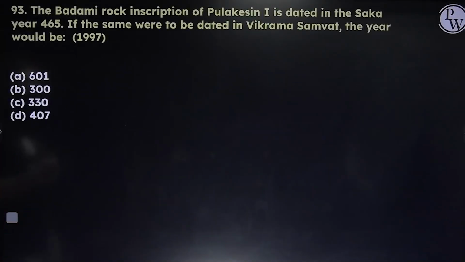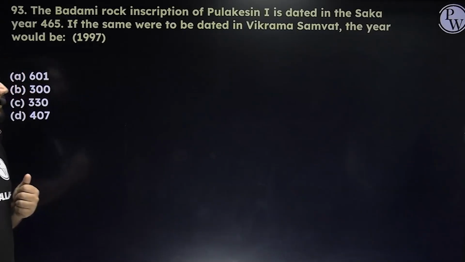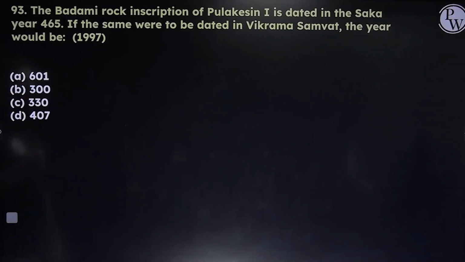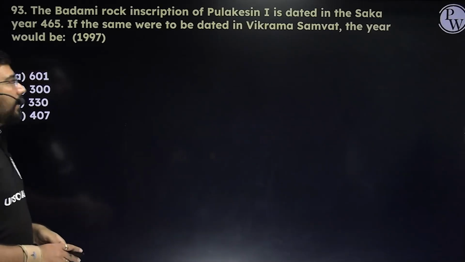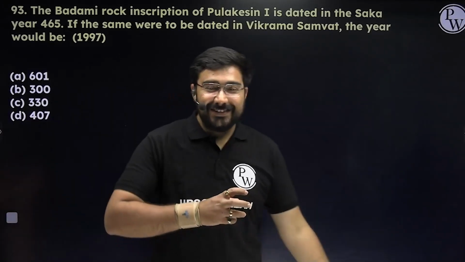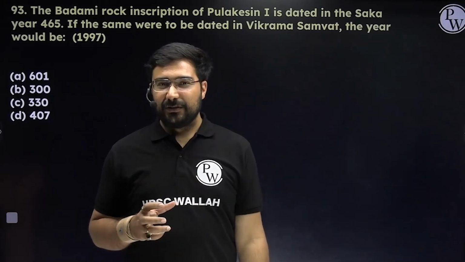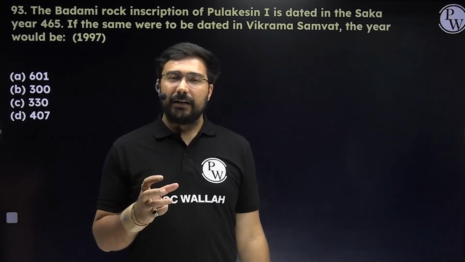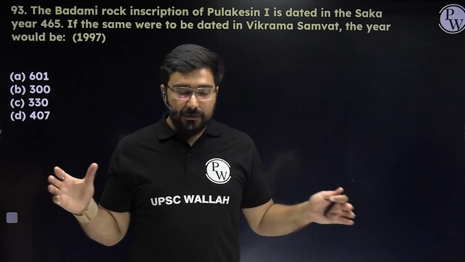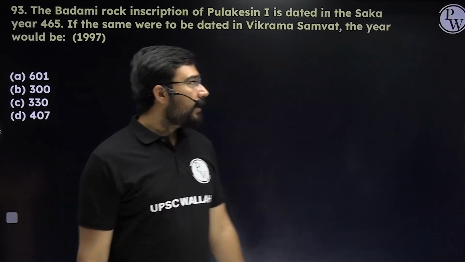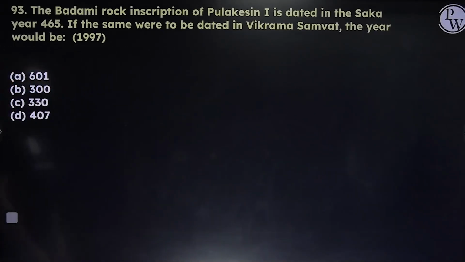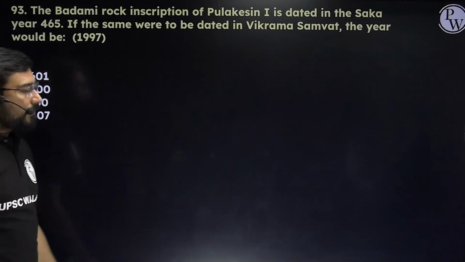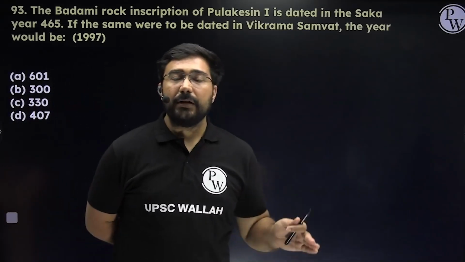The Badami rock inscription of Pulakeshin I is dated in the Saka era, that is 465. If the same was to be written in the Vikram Samvat, what would the year be? These are the kinds of questions which are more like CSAT questions. You should know both eras, Saka and Vikram, and then do the plus and minus. Saka year comes a little bit later.